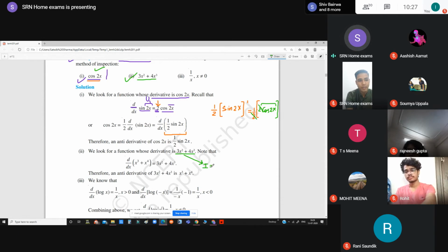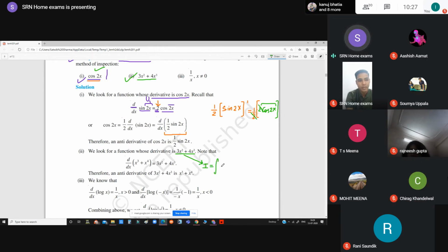Now things will start building up in your mind: what is the concept of integration, and how do we write the function? First of all, you have to write I is equal to integral, that is the symbol of integration, and after that we write the function in the bracket. So what is the function? The function given to you is 3x square plus 4x cube. I think each and every student is able to understand these things which are written on the screen.